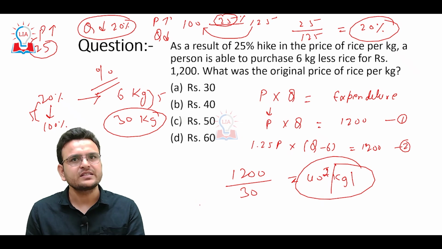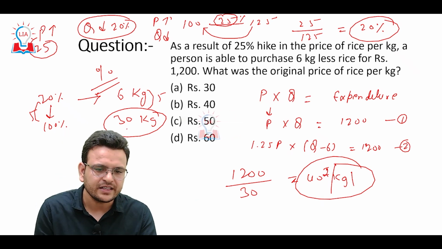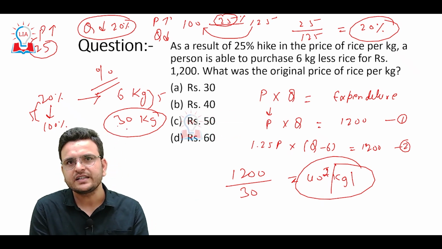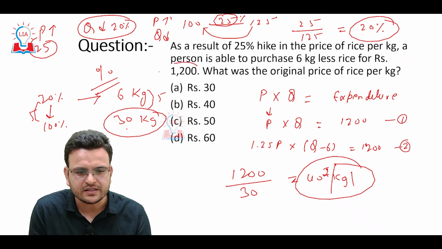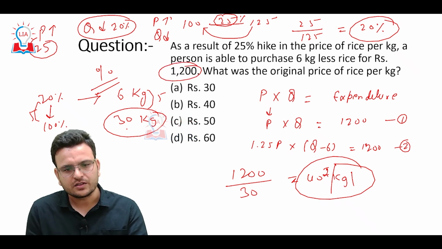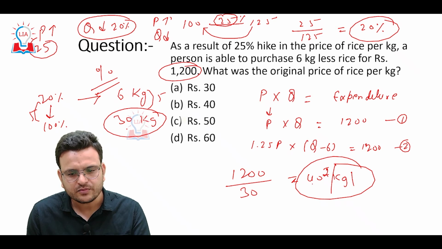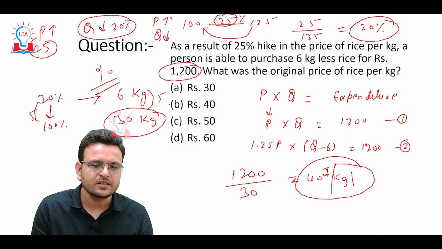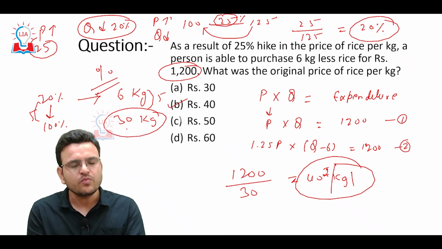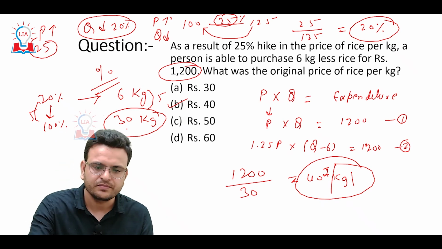It simply means that initially the person is buying 30 kg in 1200 rupees. So the price will be 1200 upon 30, which means 40 rupees per kg. So the answer will be 40 rupees per kg. So hope you are able to understand this question also.